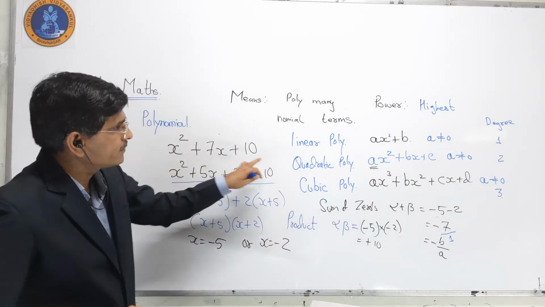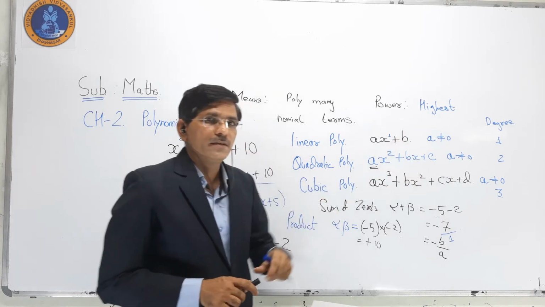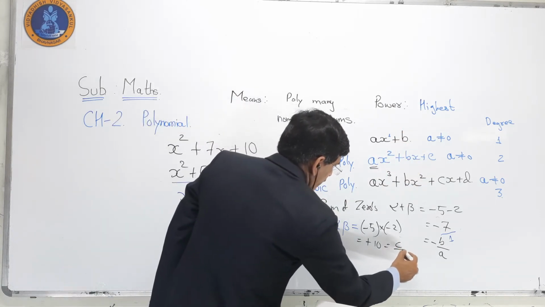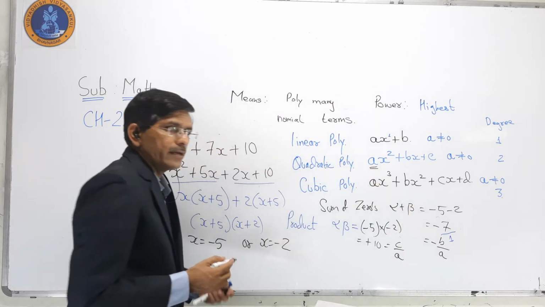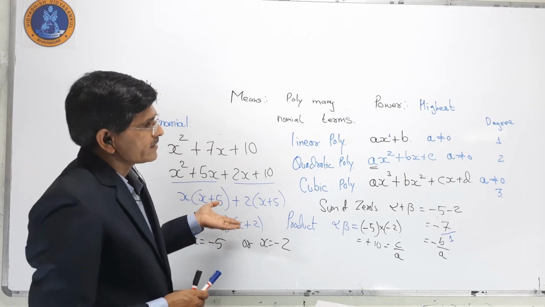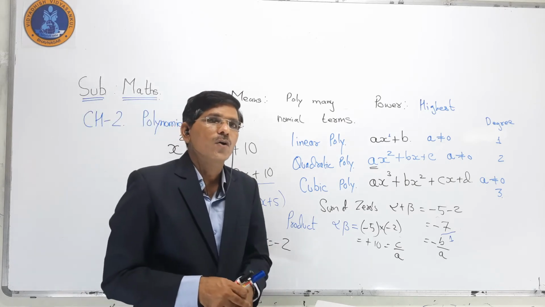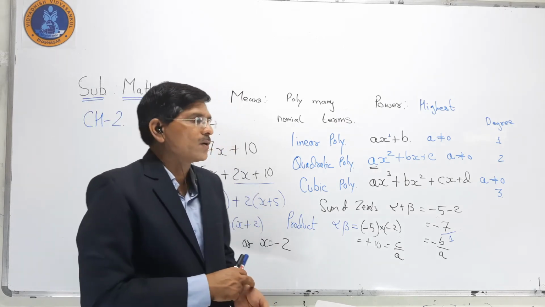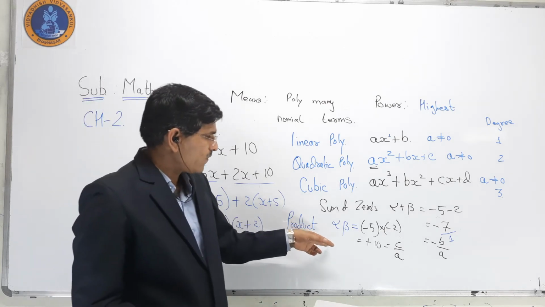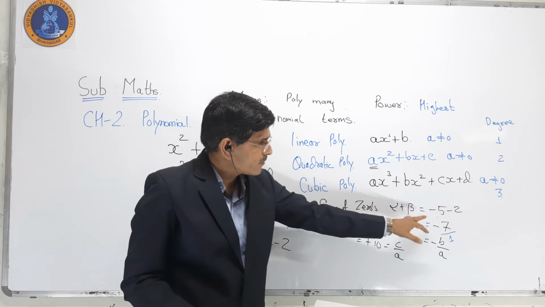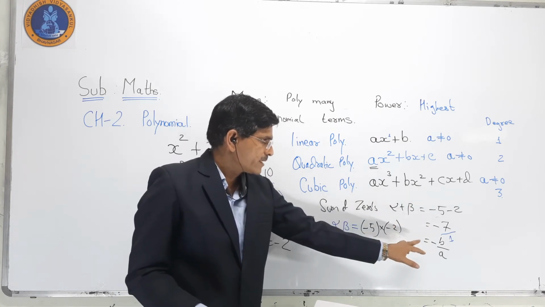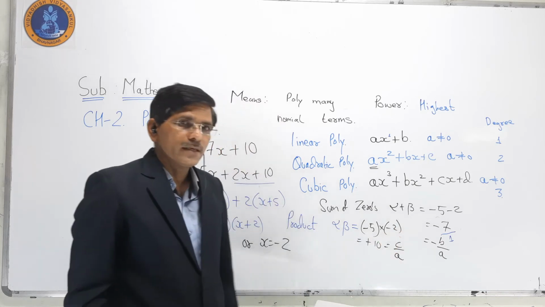That is why we can say c upon a. The same thing is related with the linear, the same with the quadratic. But the quadratic has 2 zeros, so alpha plus beta is equal to minus 5 minus 2, we get minus 7 upon 1, that is equal to minus b by a.